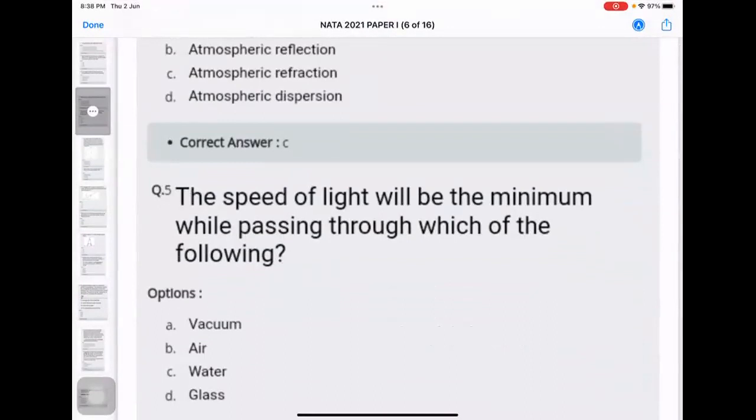The speed of light will be minimum while passing through which of the following? Option A. Speed of light will be minimum. Glass. Option B, glass. Minimum, glass. Okay, okay. Who is telling? How many of you are telling D and how many of you are telling A? Who is telling A? Tell me. Someone told A. Who told A?